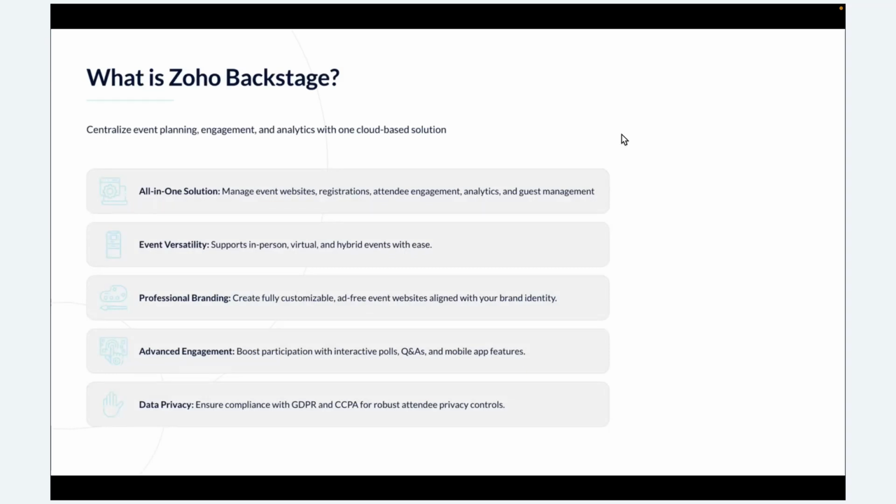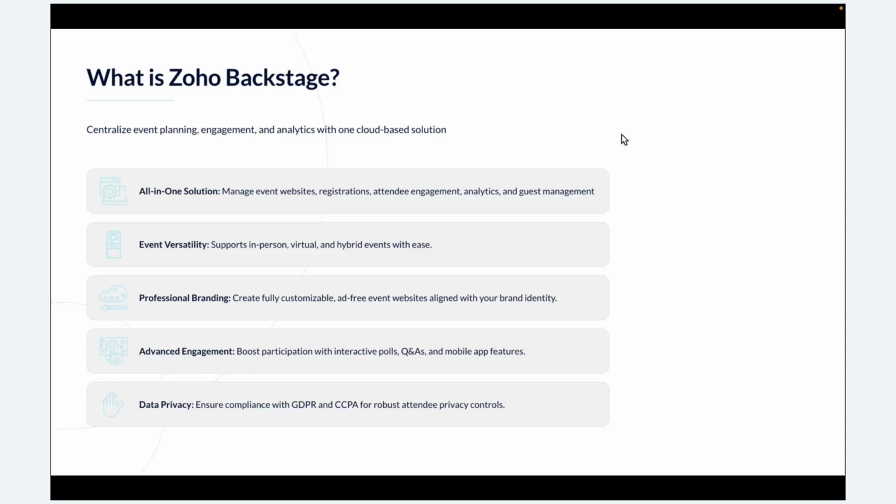So let's get started. First, let's see what Zoho Backstage is. Zoho Backstage is an online event management platform which helps organizations plan, run, and track their events. Instead of using multiple different tools for online and offline events, Backstage brings everything together under one single roof.